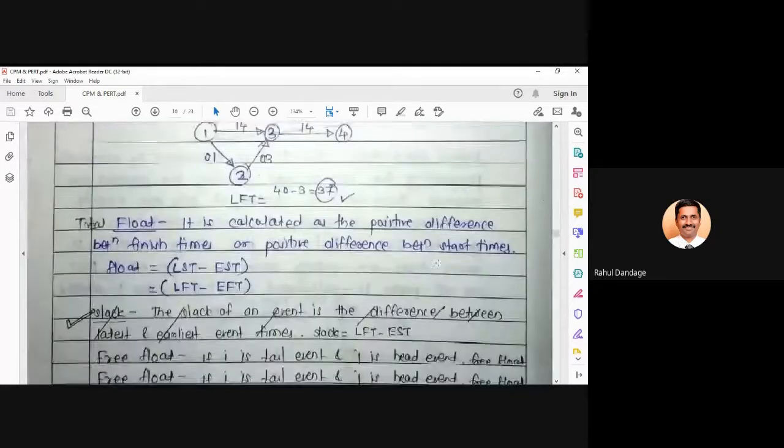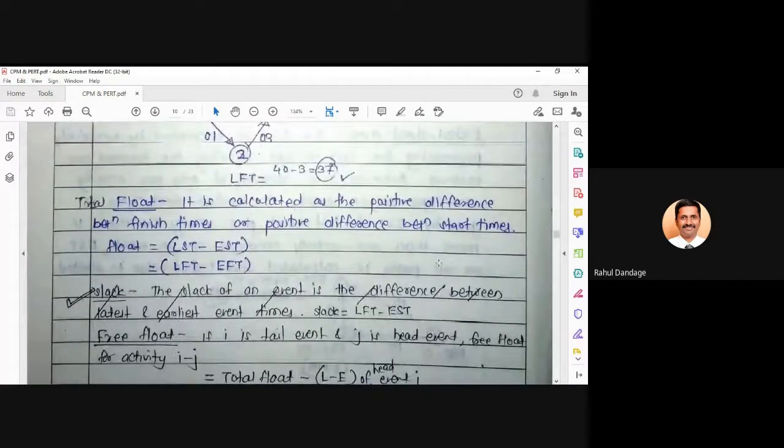So let us go for the first point, that is Slack. Slack is nothing but, at any particular event, if you want to calculate the Slack, it is the difference between the latest and earliest event time. In other words, for any particular event, the Slack will be equal to LFT minus EST.